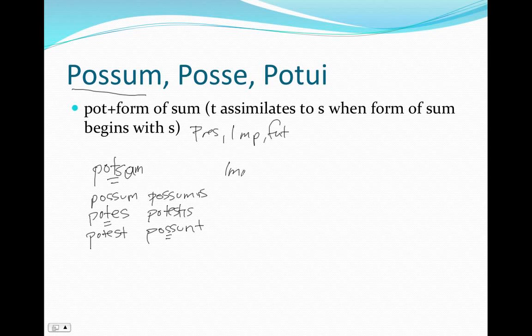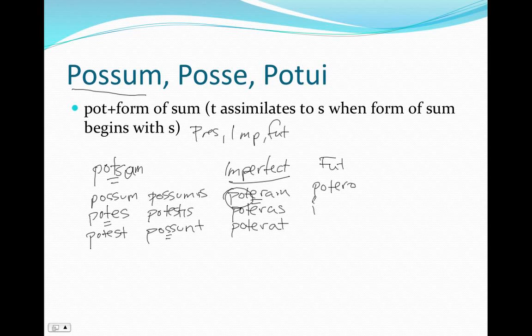Now, if we move into the imperfect, all the forms of sum, poteram, poteras, poterat, poteramus, poteratis, poterant, all of those forms don't begin with S, therefore we're going to keep the pot stem. And the same with the future. Potero, poteris, poterit, and so on. All of these stems are going to stay T because the form of sum does not begin with an S.